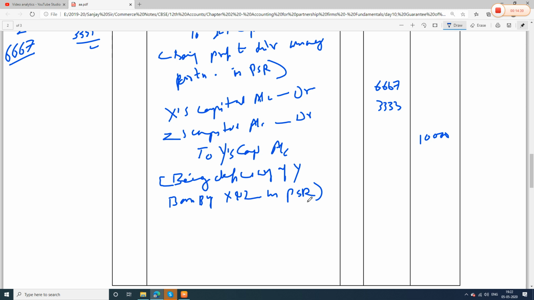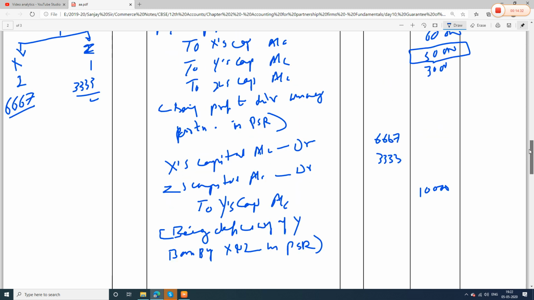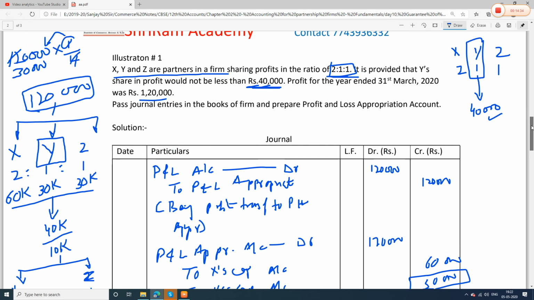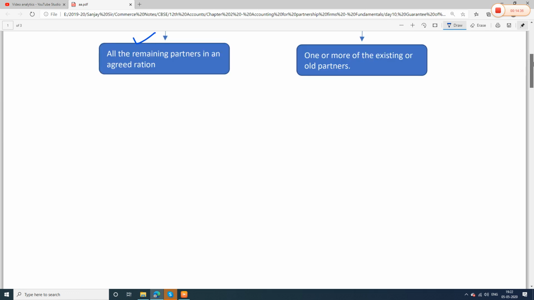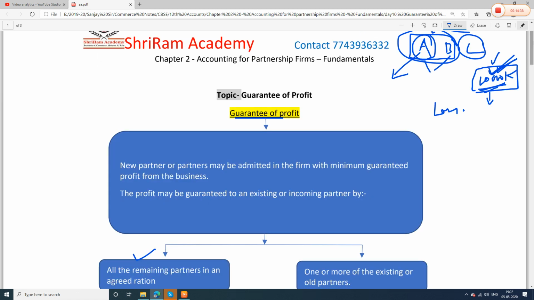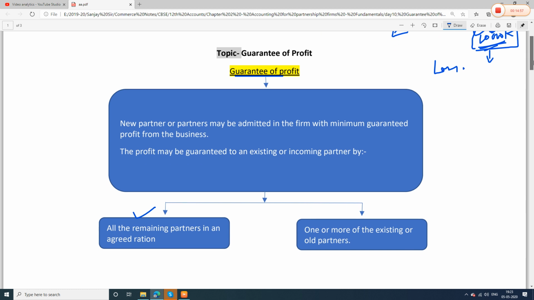So I hope you understood this question, guys, up till here. Which topic are we studying? We are studying the topic guarantee of profit. New partner or partners may be admitted in the firm with minimum guaranteed profit from the business. For example, in our case, C is guaranteed minimum profit, and this profit which is guaranteed will be paid by whom?